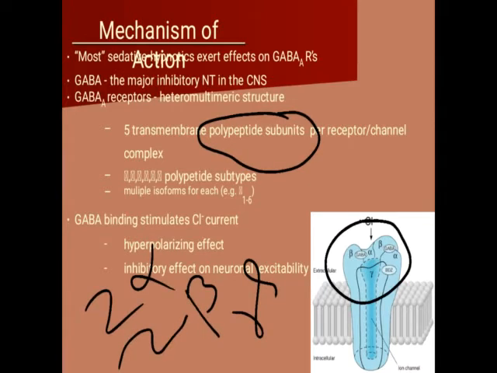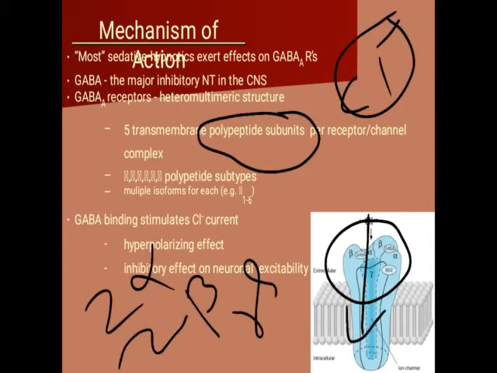This GABA receptor includes the chloride ion channel. So when the GABA receptor gets activated, the chloride channel opens, and chloride enters the cell from outside, from the extracellular part. In this way, chloride enters into the cell through the GABA receptor.